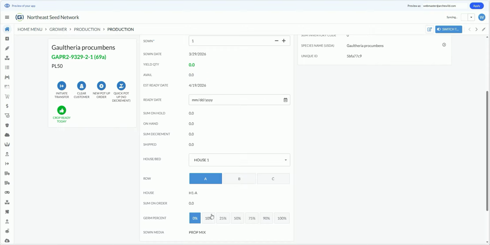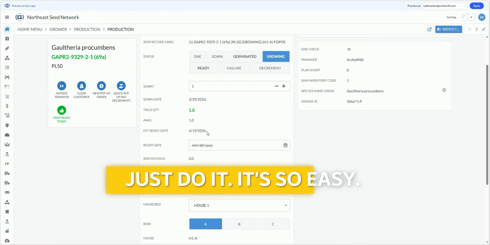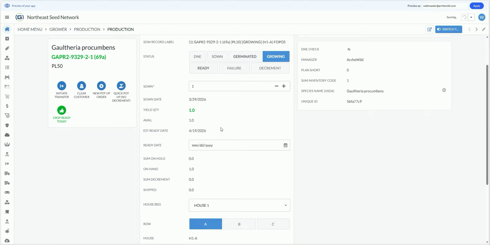If that flat only germinated half, click the 50%, then the software says I have a yield of half a flat, and I have a half a flat available, and so on. But I got 100% germination, so I have a full flat available for use on an order. It does provide an estimated ready date based on the date that the status was set to growing. If you as the grower estimate that the ready date might be sometime in the future, or you disagree with that date, then you can key in a date yourself. You can also see that your inventory panel here has been updated now to show that you have 1 flat of this Gaultheria on hand.